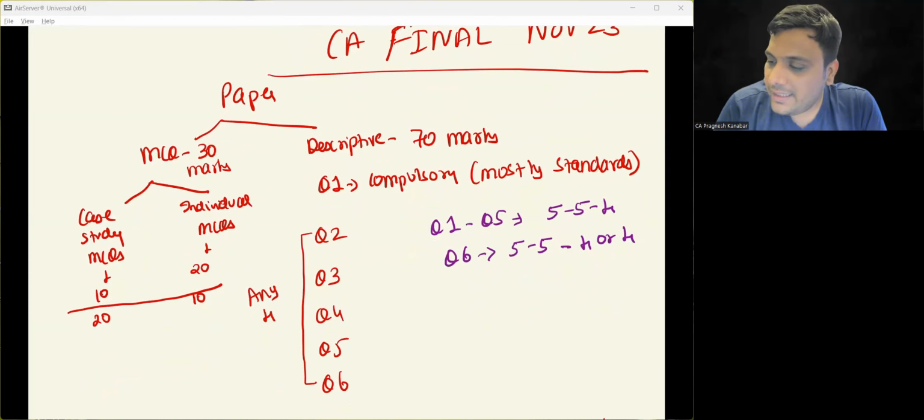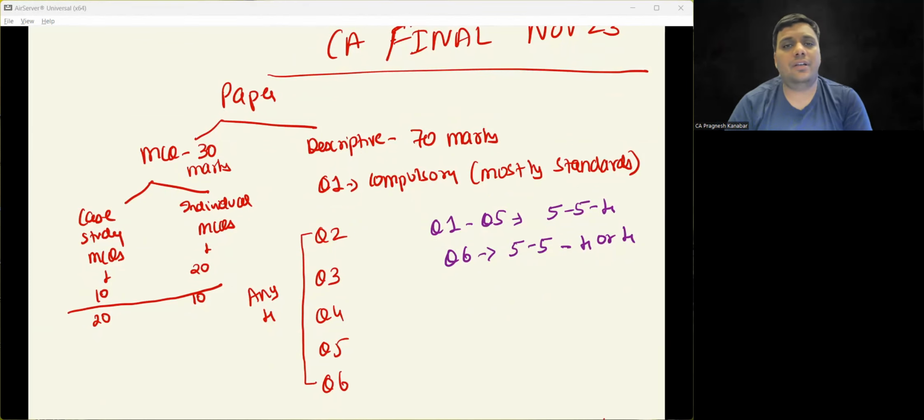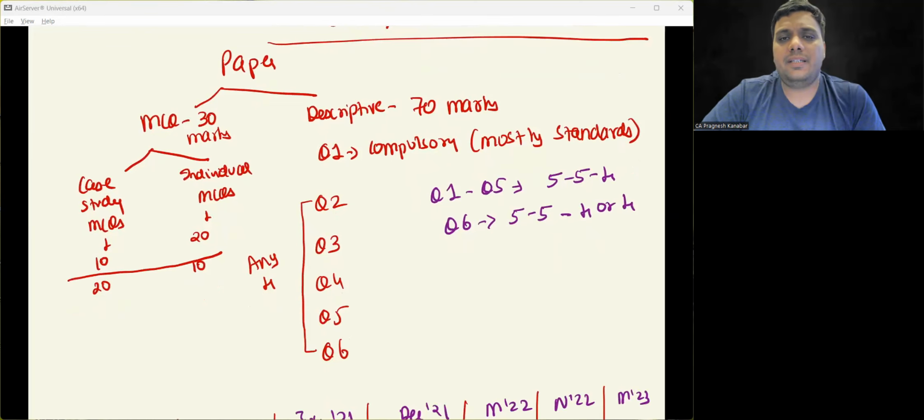So MCQ 30 marks है, descriptive 70 marks है. Question number 1 is compulsory. 2, 3, 4, 5 and 6, ये जो questions हैं descriptive के, इसमें से any 4 होते हैं. And MCQs, you have case study based MCQs and individual MCQs. Case study based MCQs कभी 10 marks के होते हैं तो individual 20, कभी case study based MCQs 20 marks के होते हैं तो individual 10.